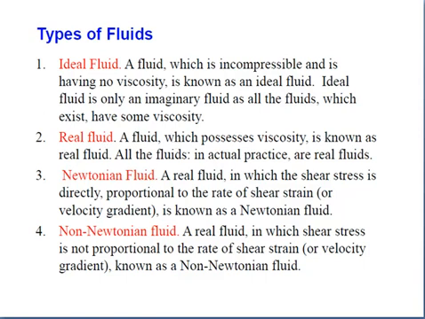In case of the ideal fluid, there is no viscosity and no shear stress, but in reality every fluid must have some viscosity. That's why ideal fluids are imaginary fluids.